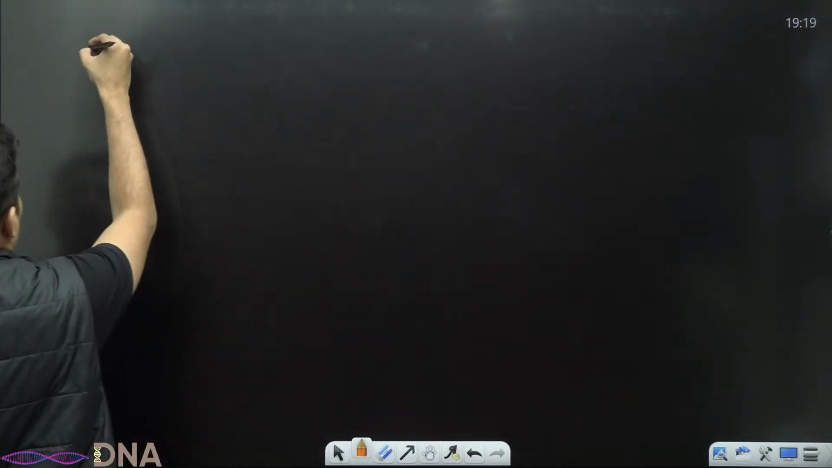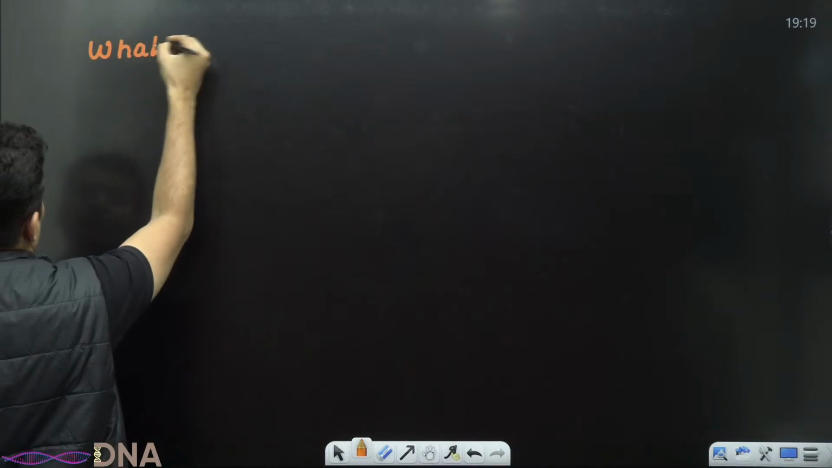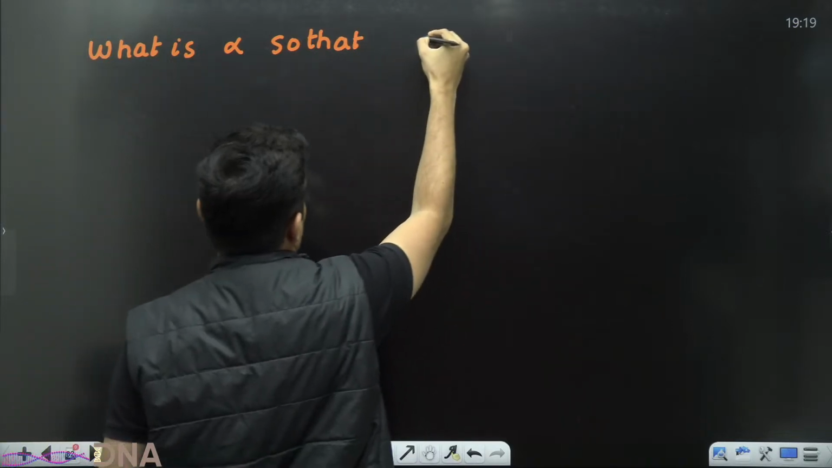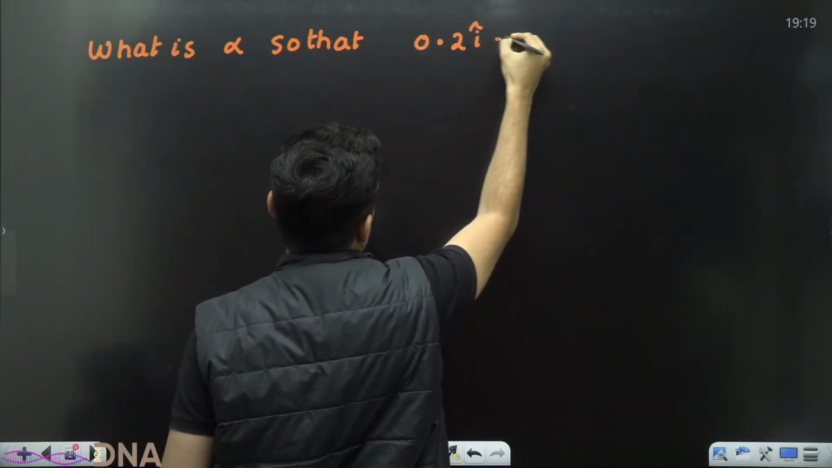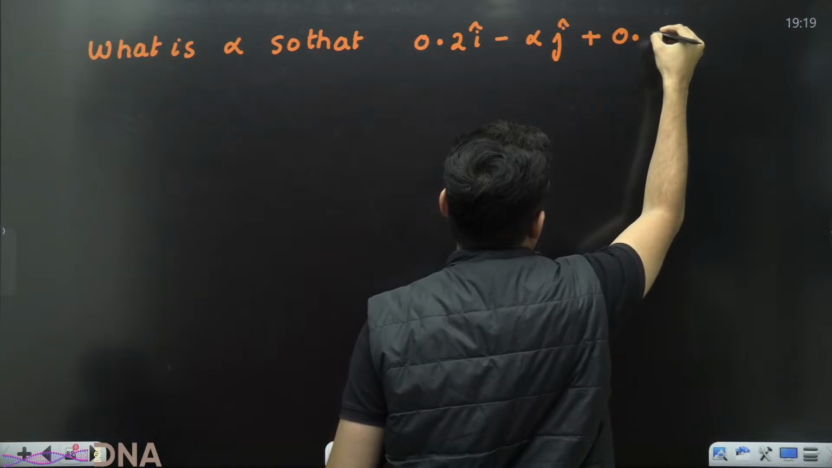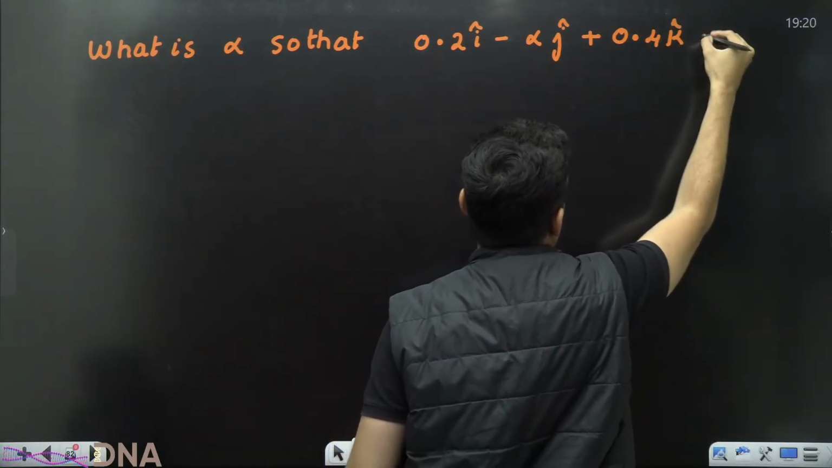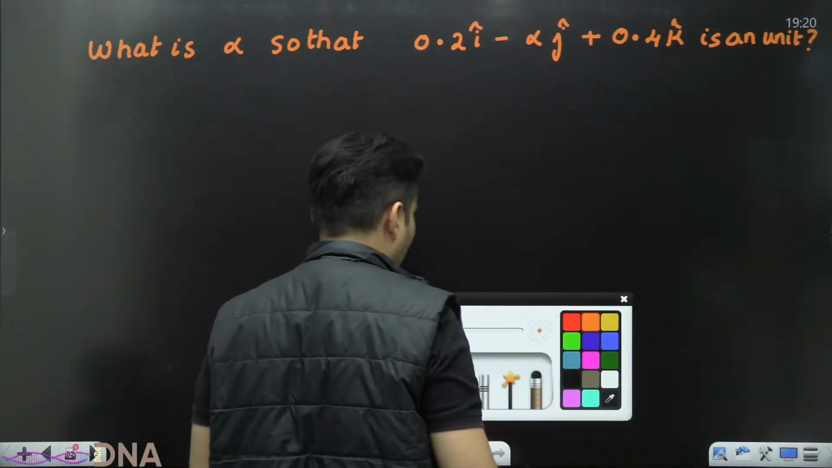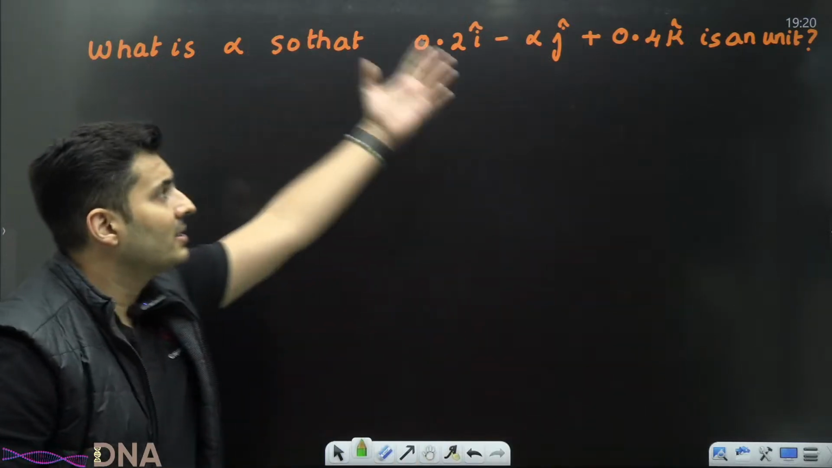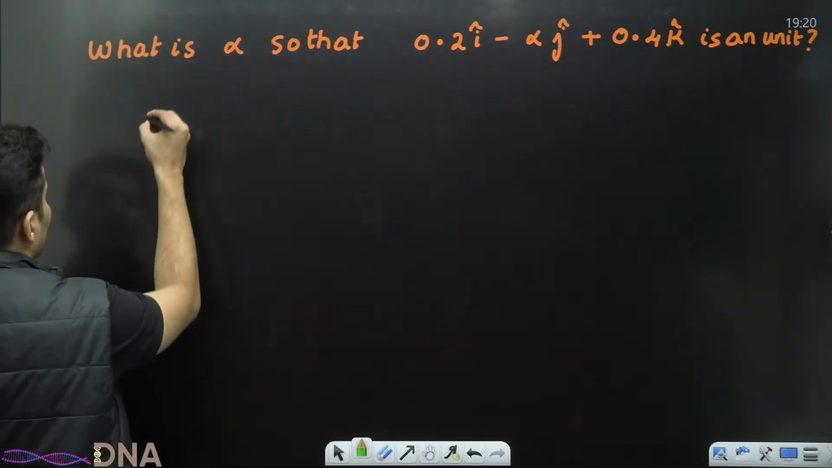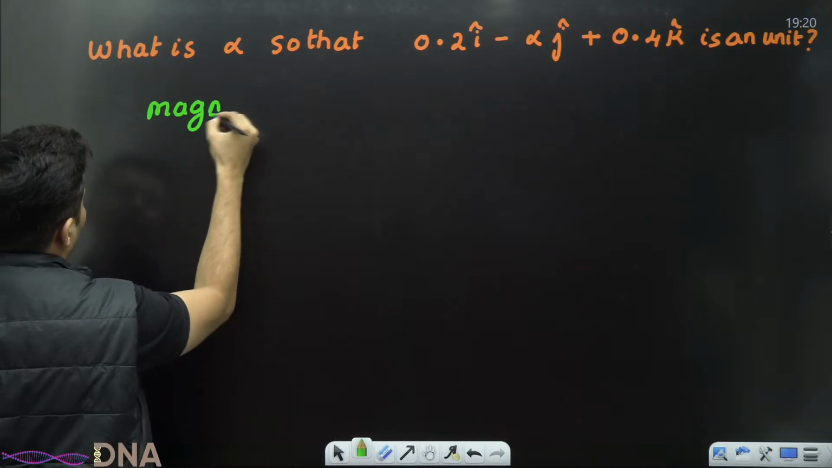Now, sometimes the question can be slightly different. What is alpha so that 0.2 i cap minus alpha j cap plus 0.4 k cap is a unit vector? That is the question. How do you solve such a question? I want this vector to be a unit vector. That means I want the magnitude to be equal to 1.